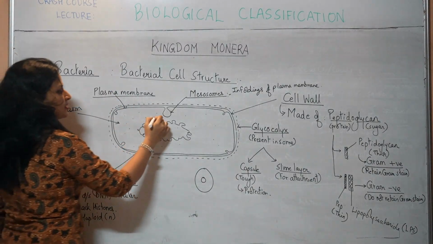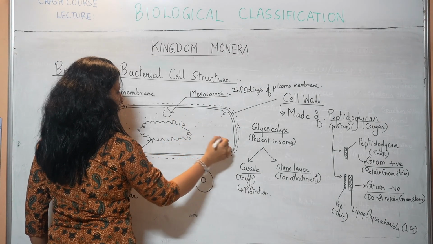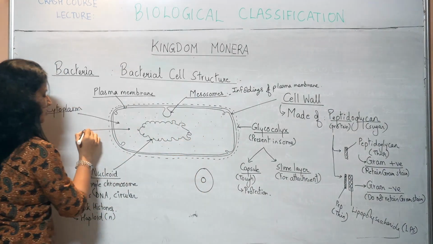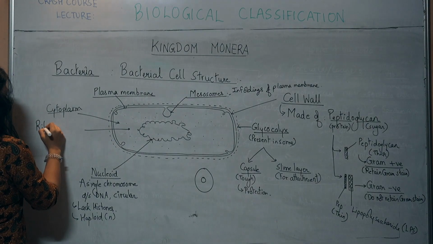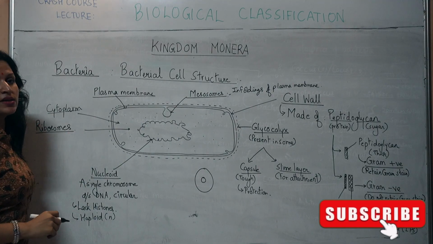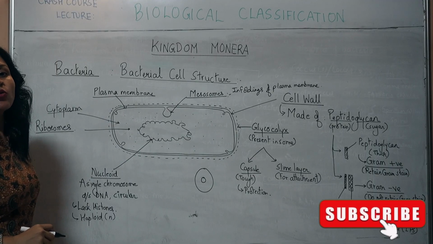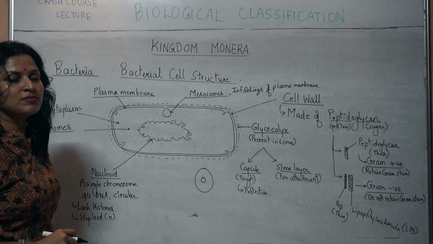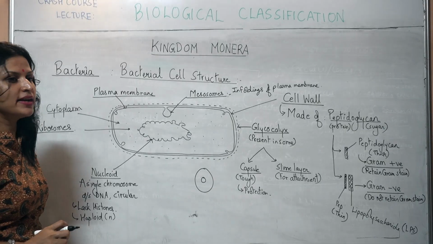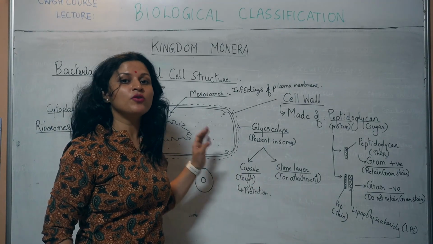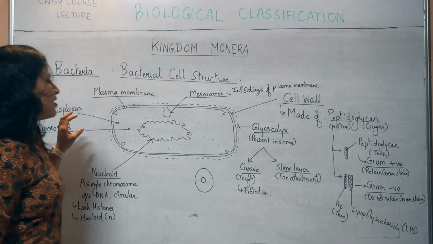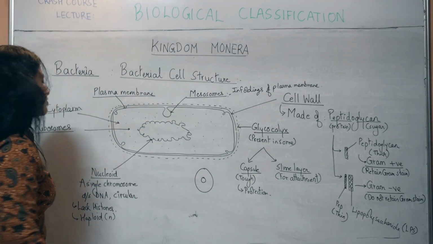Next, in the cytoplasm you will see a number of granular structures, which are called ribosomes. What are ribosomes? They are the protein synthesizing machinery of the cell, right? Ribosomes are involved in the formation of proteins of the cell, and they are scattered throughout the cytoplasm.